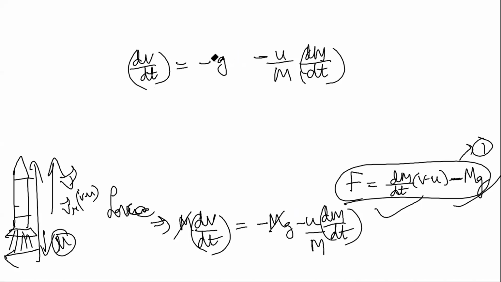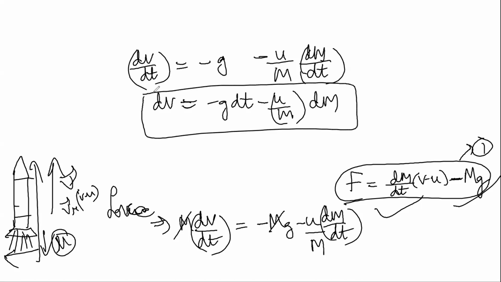Now after multiplying by dt, sorry, I wrote it wrongly, I'll get dv equal to minus g dt minus u by m into dm. This is the change in the velocity with respect to the mass of the gases expelling out of the rocket. Now we can get v by integrating on both sides, right?